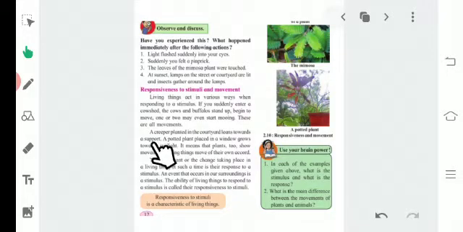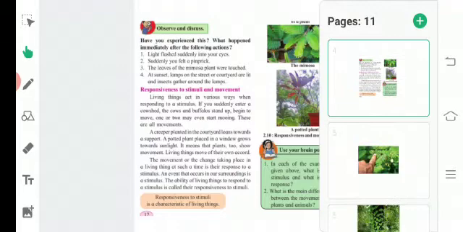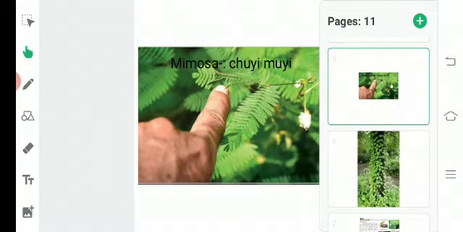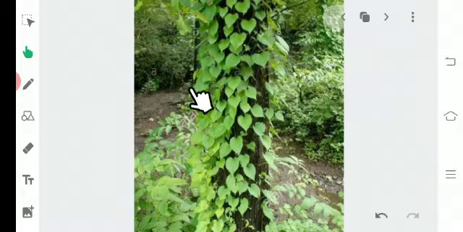What is meant by a creeper? Creepers are plants that have a weak stem or delicate stem. So they too react, for their support. Here are the three examples. Look, a person is touching a plant, and it is conserving itself, it is defending itself, right? So this is the reaction. Look, this is a creeper plant, right? It is leaning on the tree trunk for its support, so it is reacting for its support.